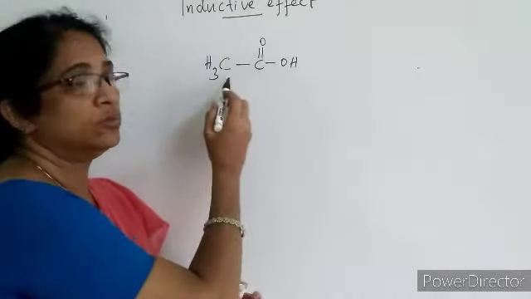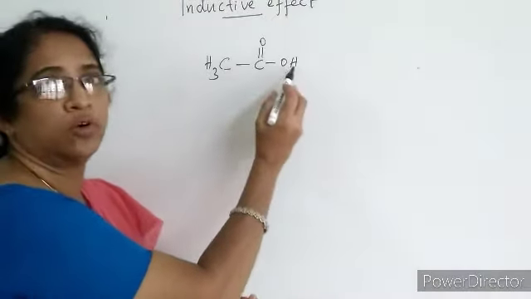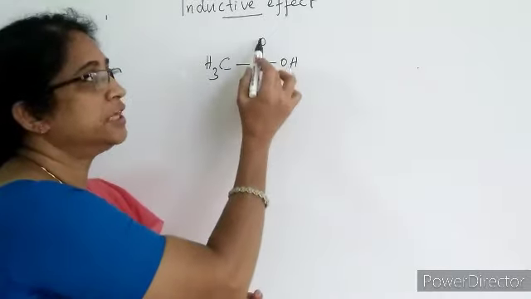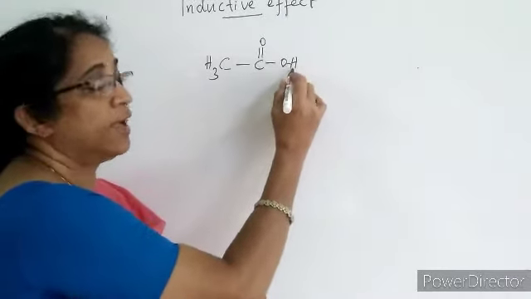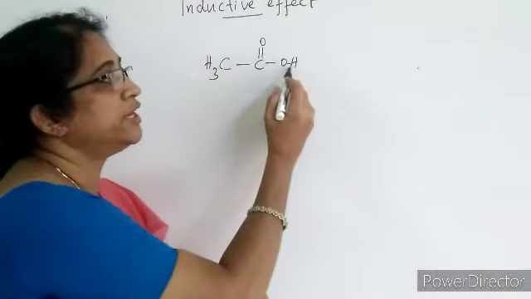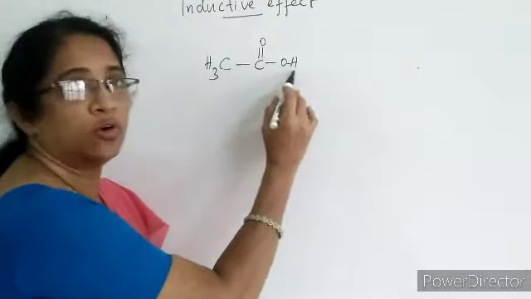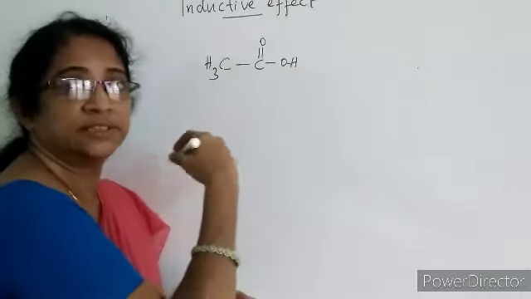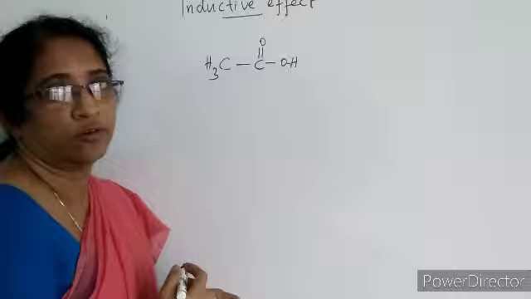Because from the molecular structure we can see that the CH3 group is attached to COOH, and acids are organic compounds which contain the COOH functional group, and acids are generally H plus ion donors. From this compound, H plus ion is donated from which group? From this COOH group. So the OH bond breaks completely and releases H plus ions.